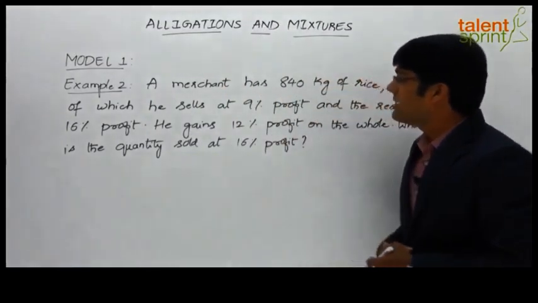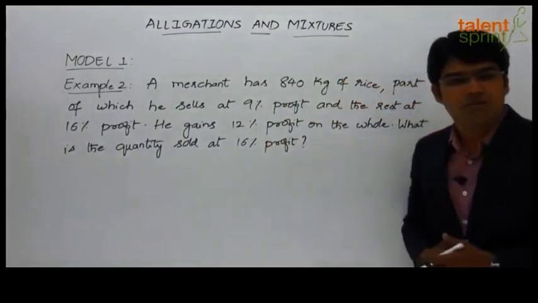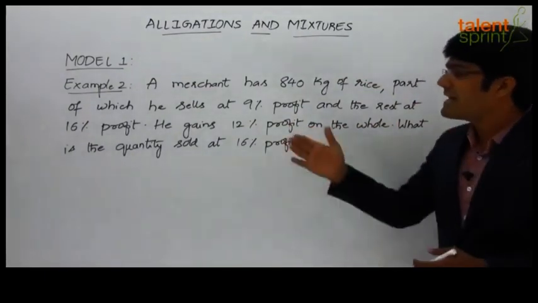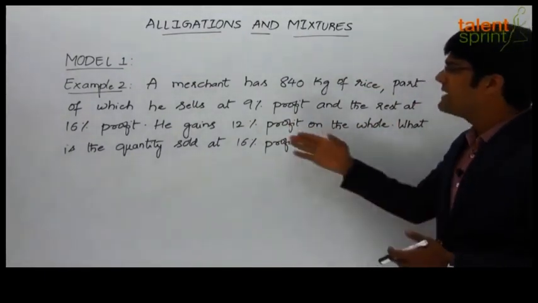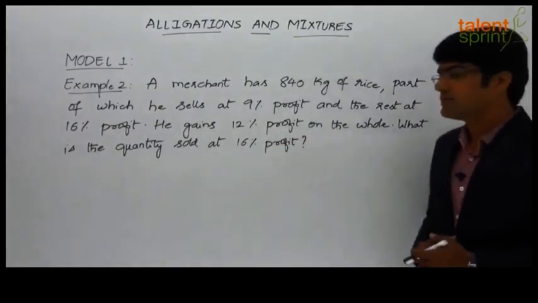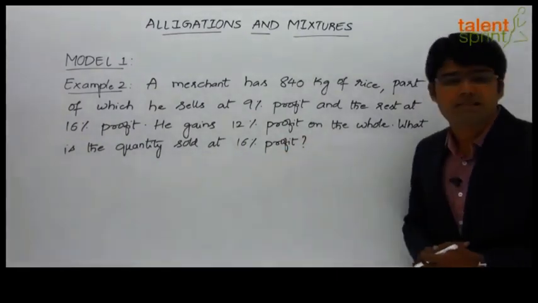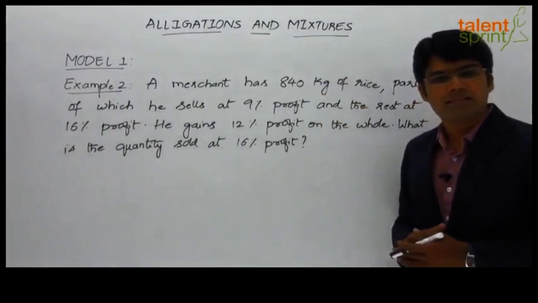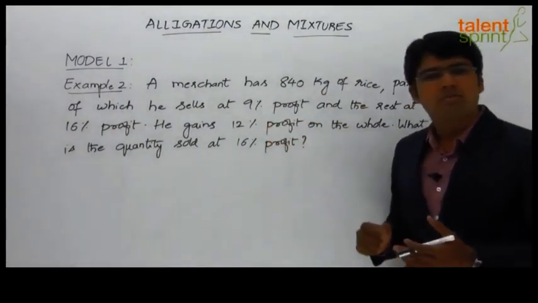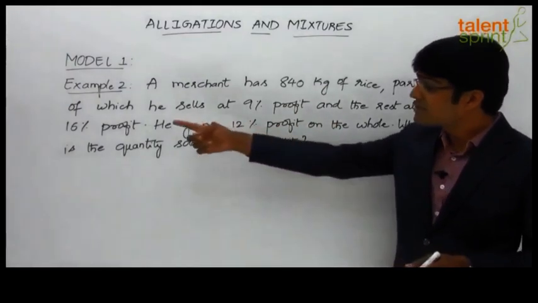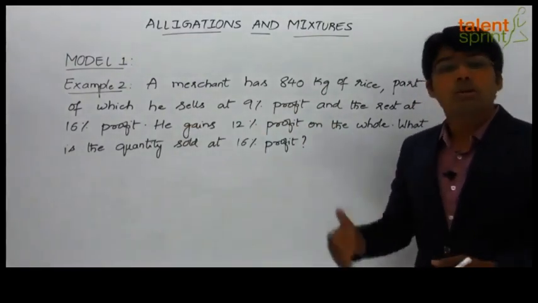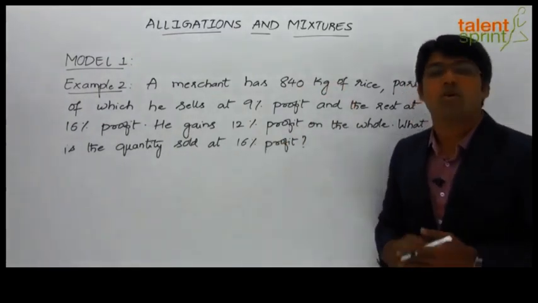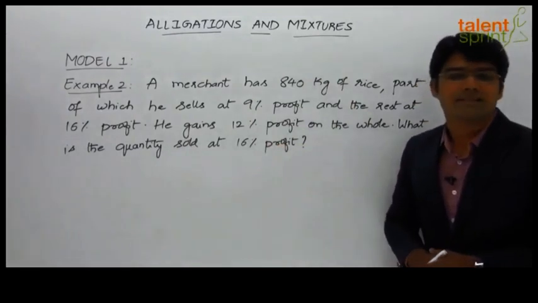The question here is, a merchant has 840 kg of rice, part of which he sells at 9% profit and the rest at 16% profit. And he gains 12% profit on the whole. So what is the quantity sold at 16% profit? So a simple question which says total quantity is 840 kgs, some part of it is sold at 9% profit and the remaining part, the rest of it, is sold at 16% profit. Now on the whole, on the total 840 kgs, the profit obtained is 12%. So what is the quantity that was sold at 16% profit?